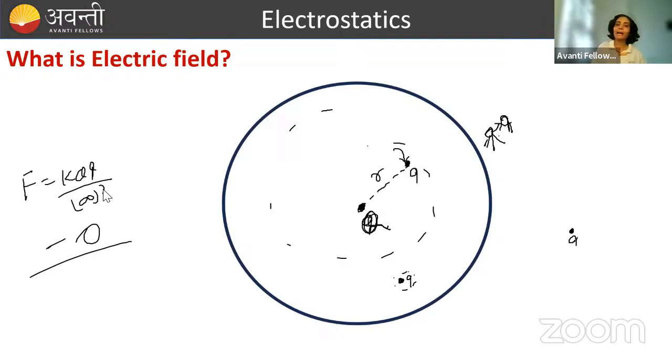तो electric field एक hypothetical concept है. हम इसको इसलिए पढ़ते हैं to make it easy to understand कि कोई भी charge पे force क्यों लग रहा है, किस direction में लगेगा, कैसे लगेगा. ठीक है. So electric field done.